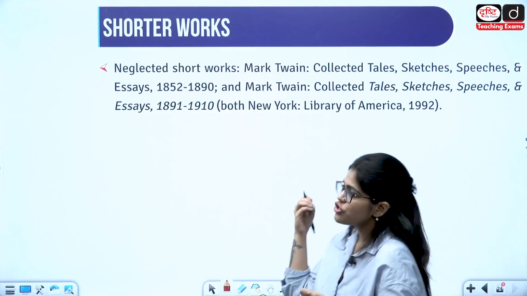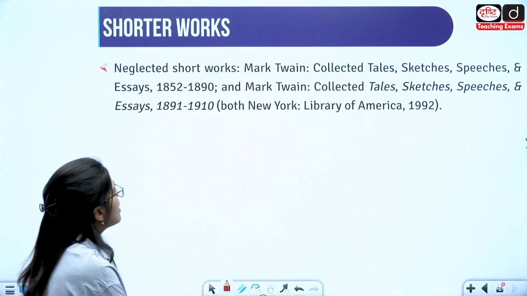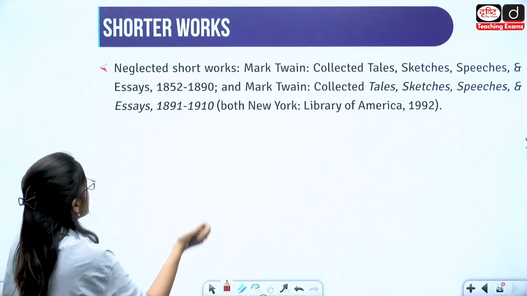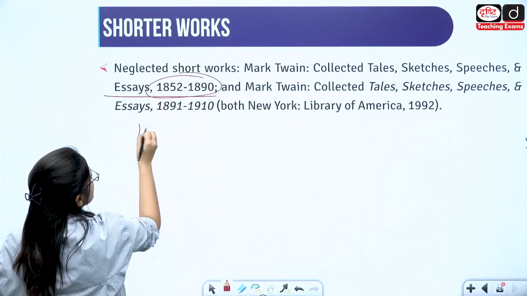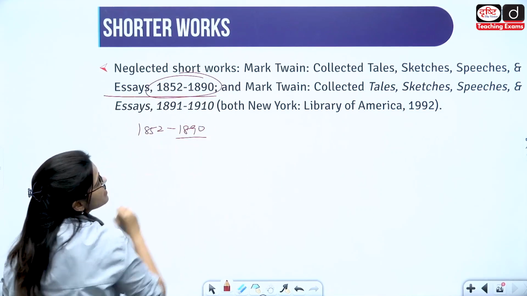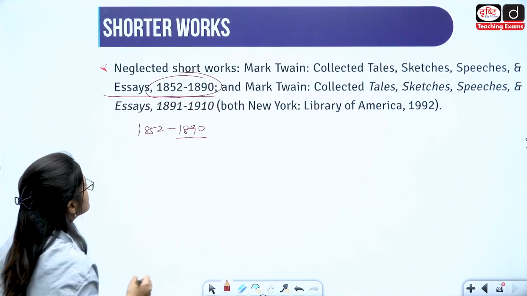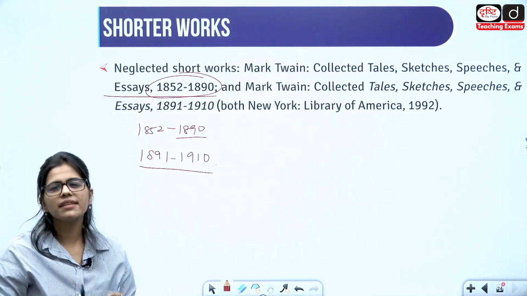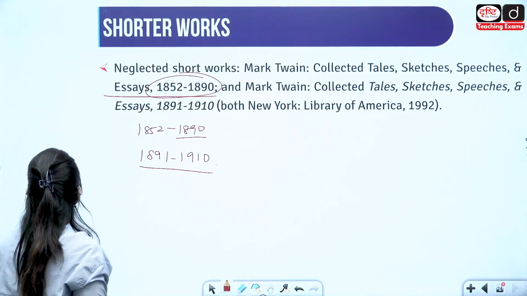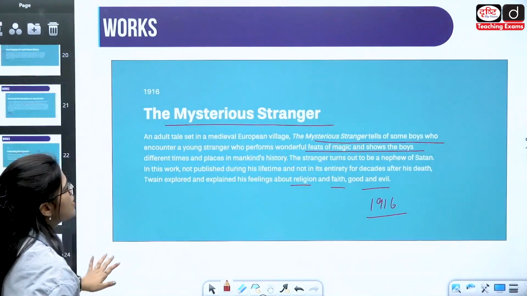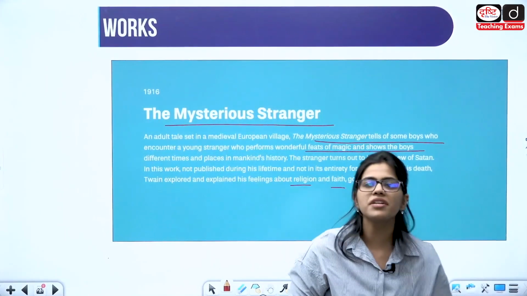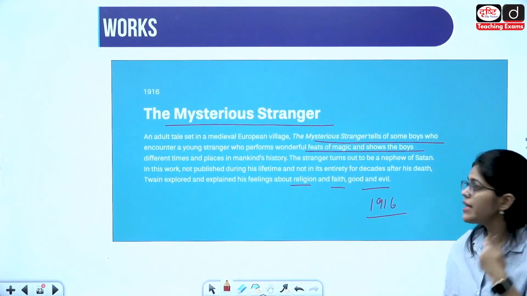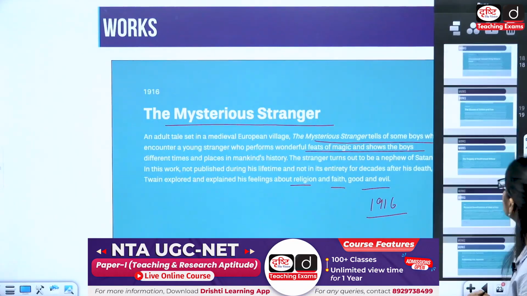There are some other shorter works done by Mark Twain, like the neglected short works such as The Collected Tales, Sketches and Speeches. Then there are some essay collections that he wrote from 1852 to 1890, and then there is another collection of essays that he wrote from 1891 to 1910. Both are essay collections and they are like the neglected essays by Mark Twain. You do not have to go and search for the essays. Rather, more important is the oeuvre related to the books written by Mark Twain. So these are basically all the works that he has written.